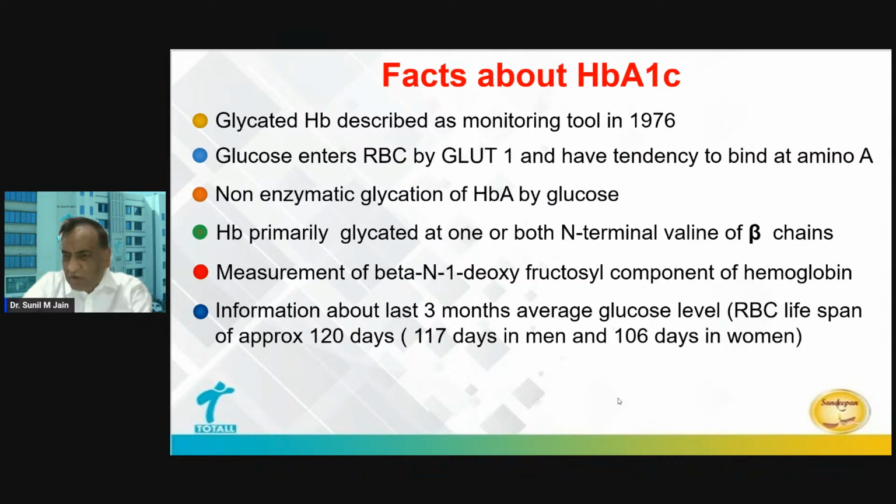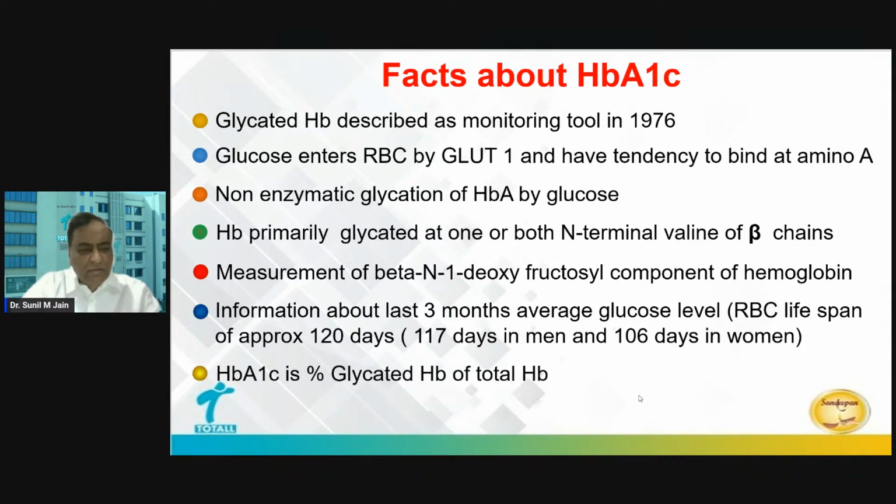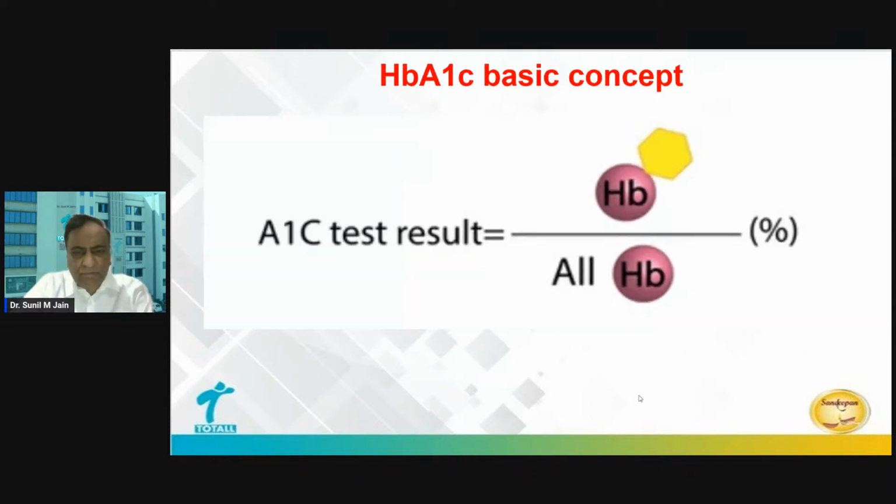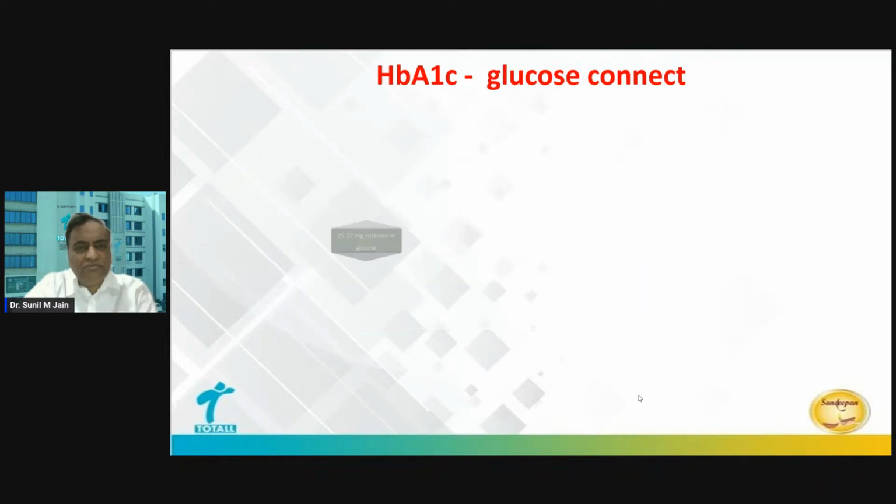And through this compound, we try to know what percentage of hemoglobin is glycosylated in a particular person. And since RBC lifespan is approximately 120 days, few coming, few going, that's how we consider that a major contribution of average glucose is coming from the last 3 months. Again, I would like to emphasize that what we are measuring is the percentage of glycated hemoglobin versus normal adult hemoglobin. That's what we are doing. And that's how, irrespective of hemoglobin level, you can interpret HbA1c because we are measuring in percentage terms.